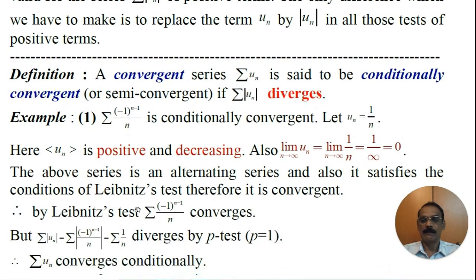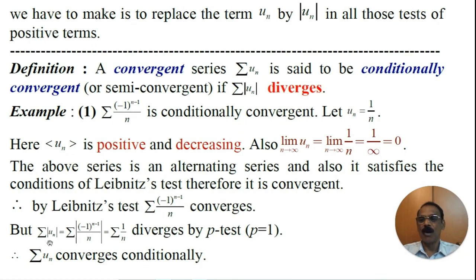convergent. But if we take the modulus of Un, what happens? Modulus of (-1)^(n-1) by n, since the modulus is there, the minus becomes plus, that is equal to 1 by n.